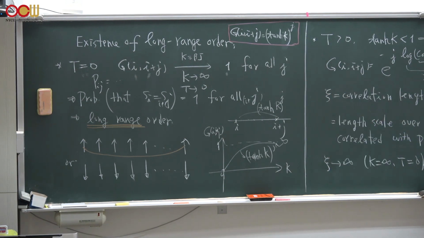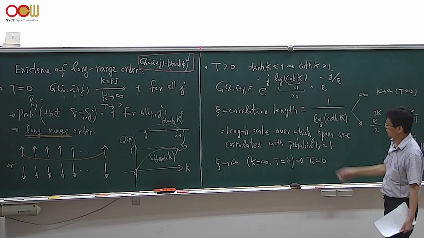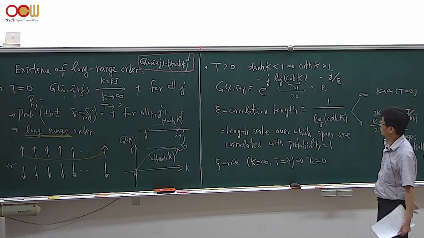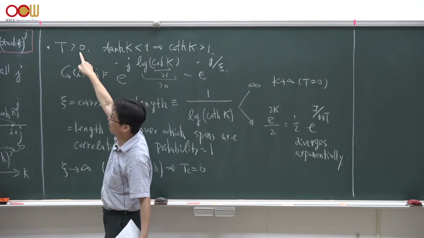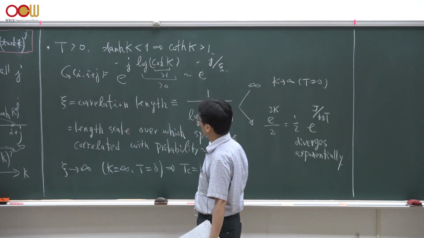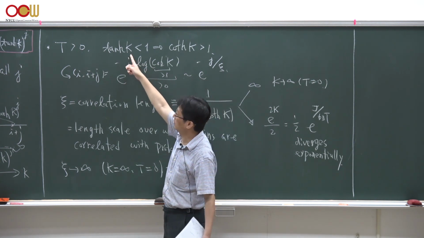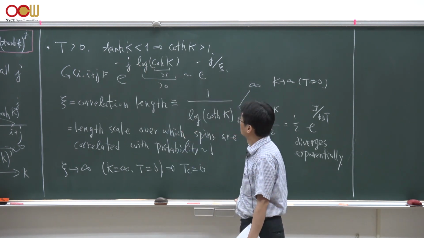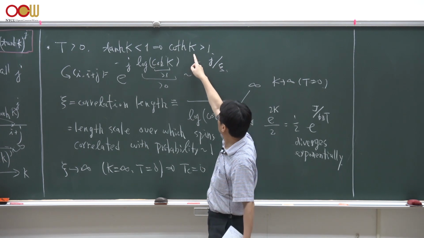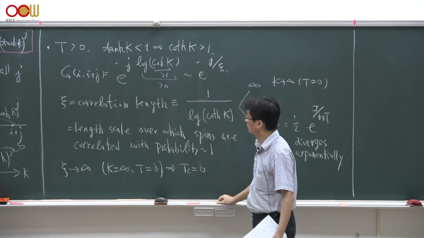So let's look at the finite temperature behavior of the same correlation function. Suppose that temperature is finite and positive, then we know that hyperbolic tangent of K should be less than 1, and then hyperbolic cotangent of K is actually greater than 1.